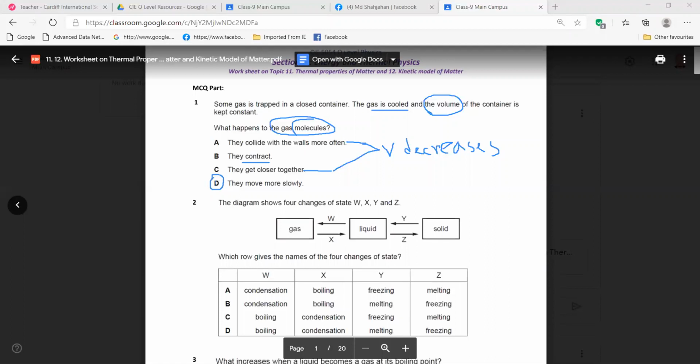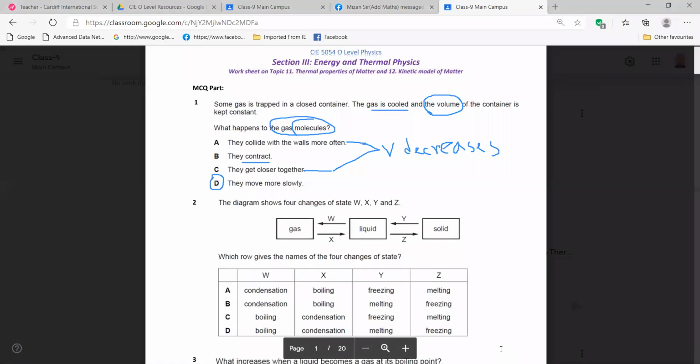So should I read the options? Very easy, sir. You do not need to read all the options. You just think for a while. One minute, sir. Then you tell me the answer. D, sir. 100%. Can you explain this one, how it is D?